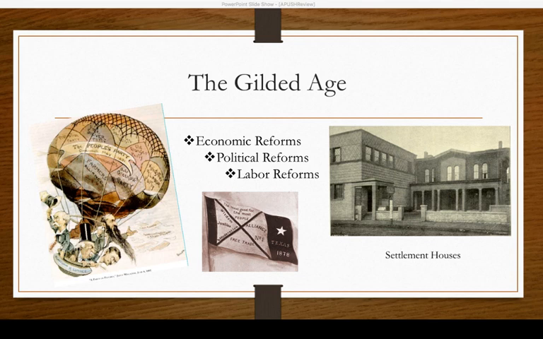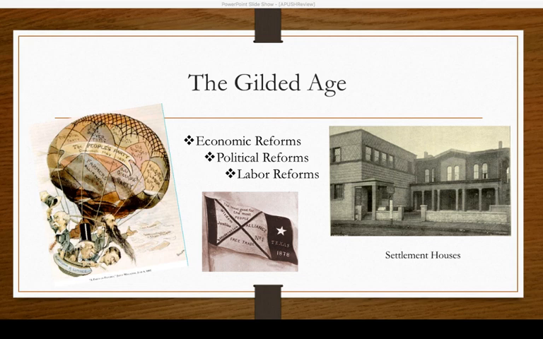And during this time, we are going to go through some economic crises. Settlement houses are going to spring up during this time. So make sure you know about Jane Hall and the settlement houses. And those are also going to become predominant during the next time period, which is the Progressive Era. So be aware of all this. The Gilded Age is what's going to be the lead-in to the Progressive Era. It's generally considered a shorter time period. A lot of people just consider it going from 1890 to 1900. But it does set us up for the Progressive Era.